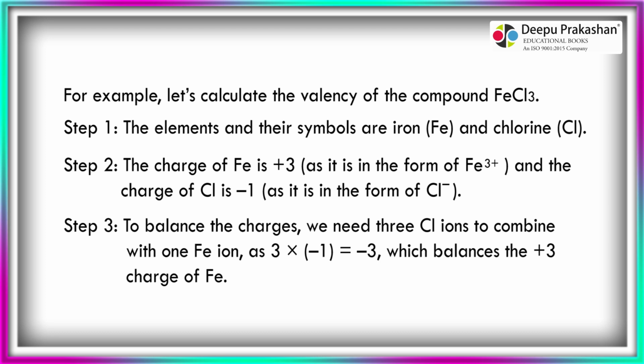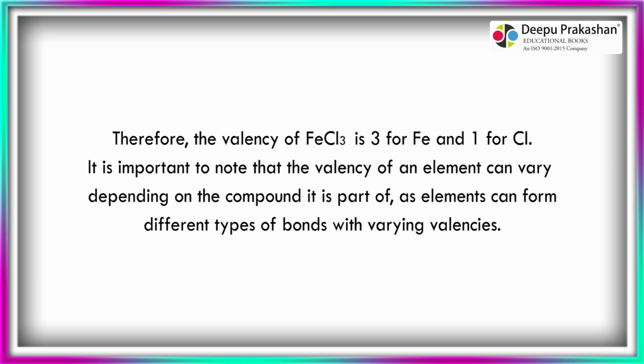Step 3. To balance the charges, we need 3 Cl ions to combine with 1 Fe ion, as 3 multiplied by -1 equals -3, which balances the +3 charge of Fe. Therefore, the valency of FeCl3 is 3 for Fe and 1 for Cl.